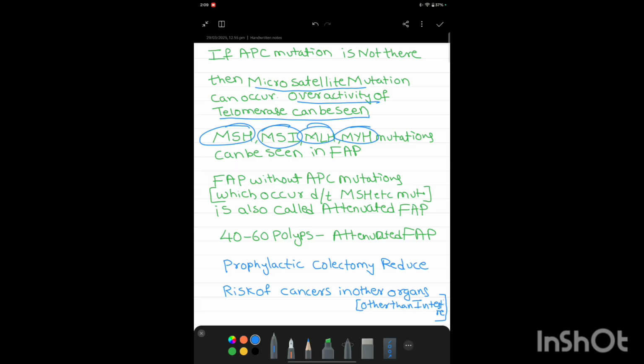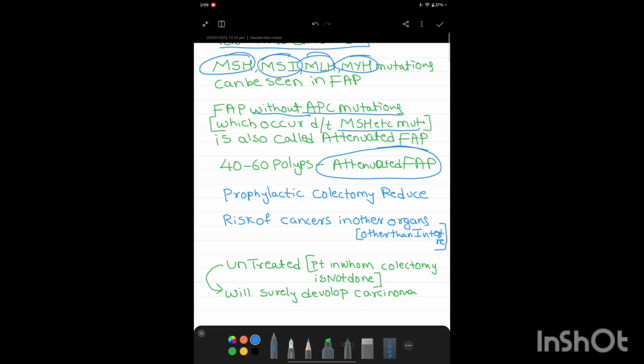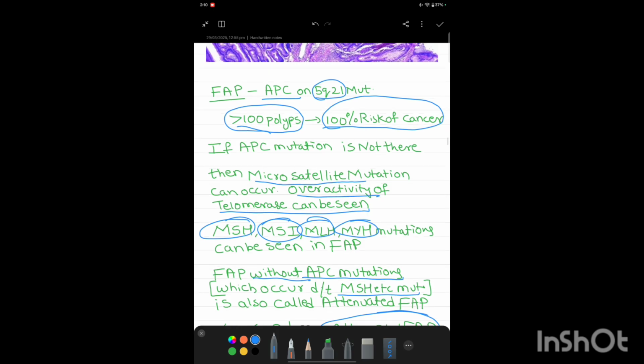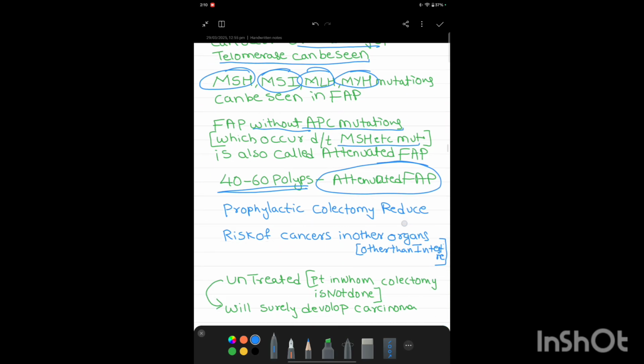Then in such a case, when APC mutations are not present and the MSH mutations are present, that FAP is called attenuated FAP. In attenuated FAP, there is no rule that 100 polyps should be present. 40 to 60 polyps can also be sufficient to diagnose attenuated FAP. FAP with APC mutation, 100 polyps; FAP without APC mutation, 40 to 60 polyps.